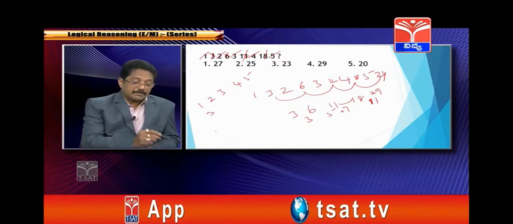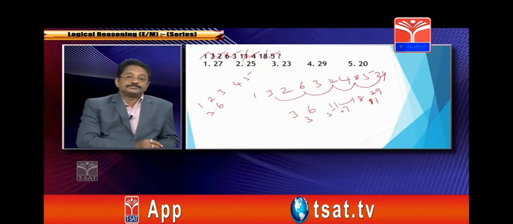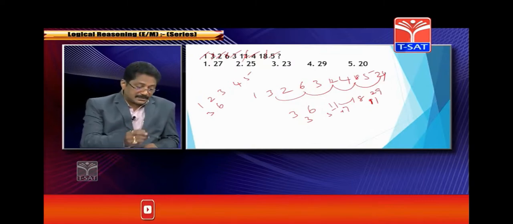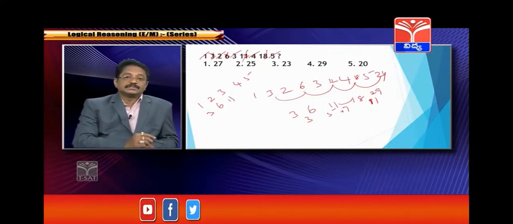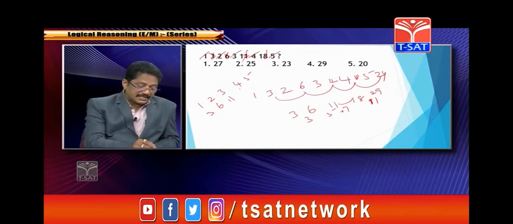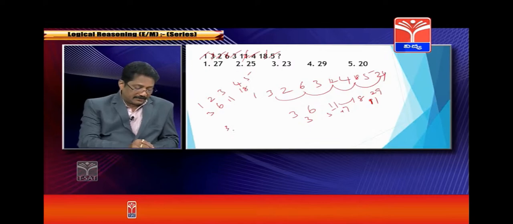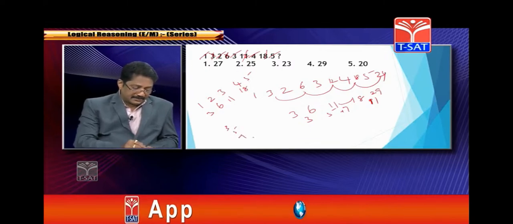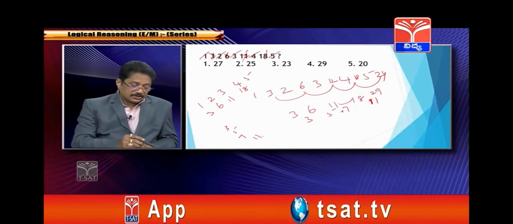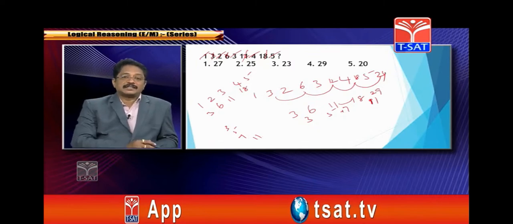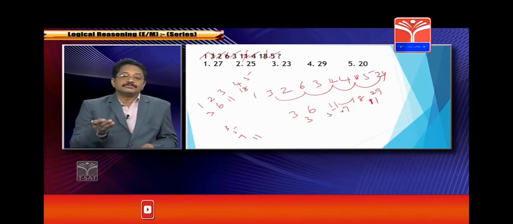3. 3 plus 3 is 6. Correct? 6 plus 5 is 11. Next, 11 plus 7 is 18. So you are adding 3, 5, 7, 11. Correct? In this manner you are going to add. It means you are adding prime numbers.